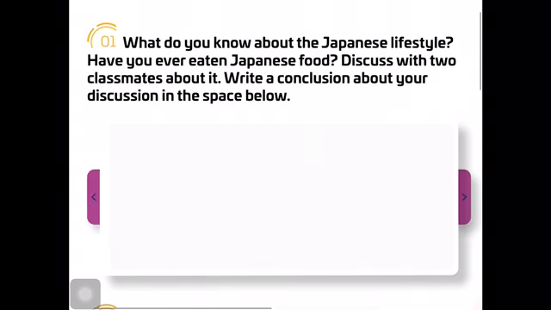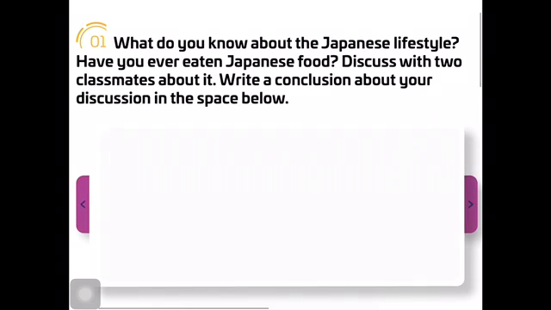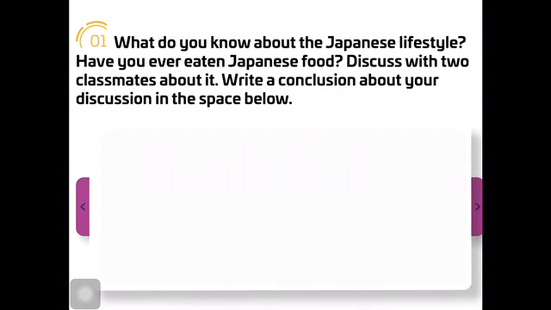Exercise 1 says, what do you know about the Japanese lifestyle? Have you ever eaten Japanese food? Discuss with 2 classmates about it. Write a conclusion about your discussion in the space below. Don't worry, you don't have to discuss with any classmate. Just answer the questions about Japanese lifestyle and Japanese food.